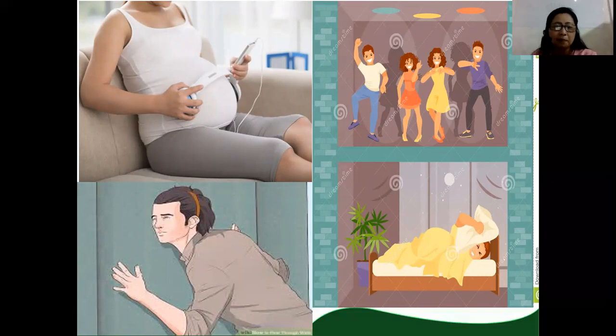So these pictures are part of your activity 4.1. So you need to explain how sound travels from the source to the receiver and what medium is used for the sound to propagate.